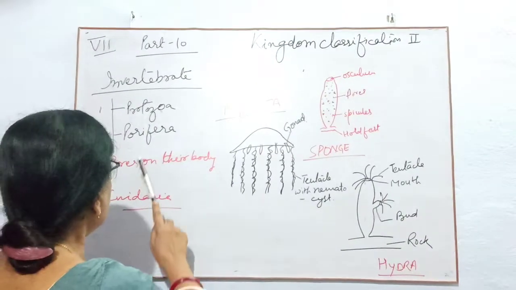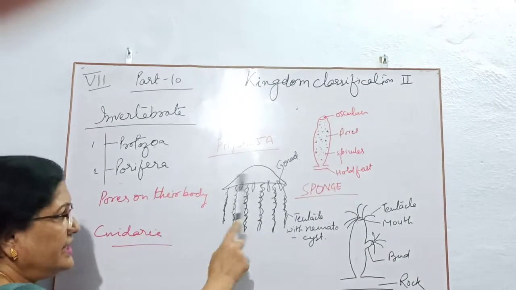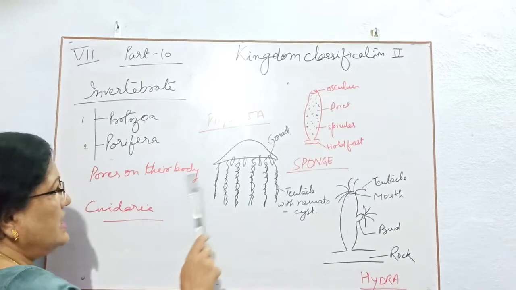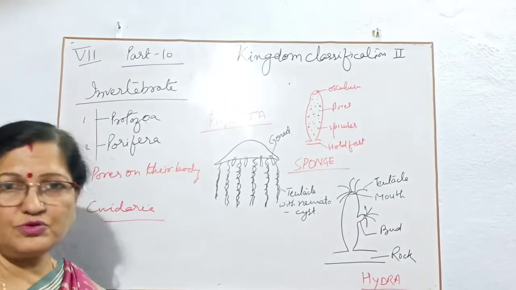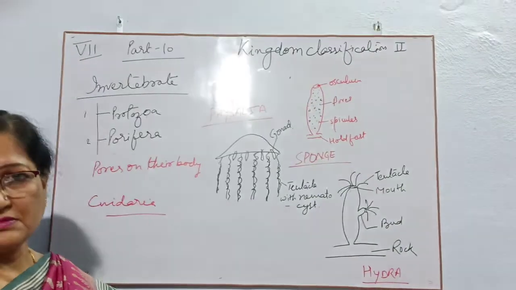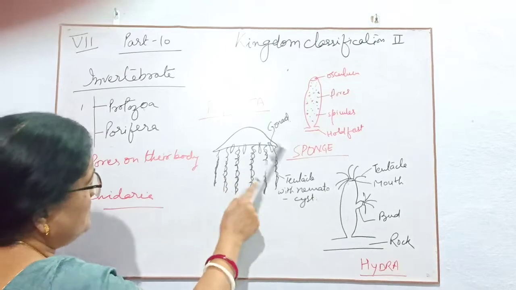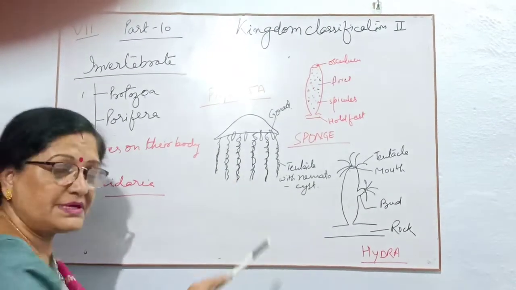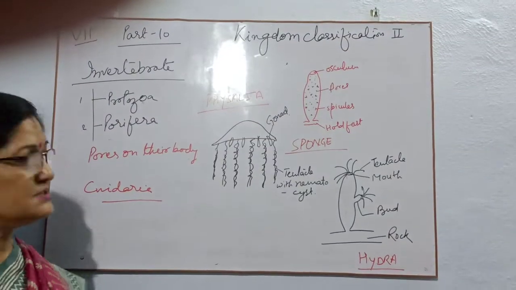Next example for this Cnidaria is Physalia. Physalia have radial symmetry of their body, or they are circular in shape, and they have some gonads, just like a mushroom you have seen in the soil. They also have a respiratory passage for their respiration.